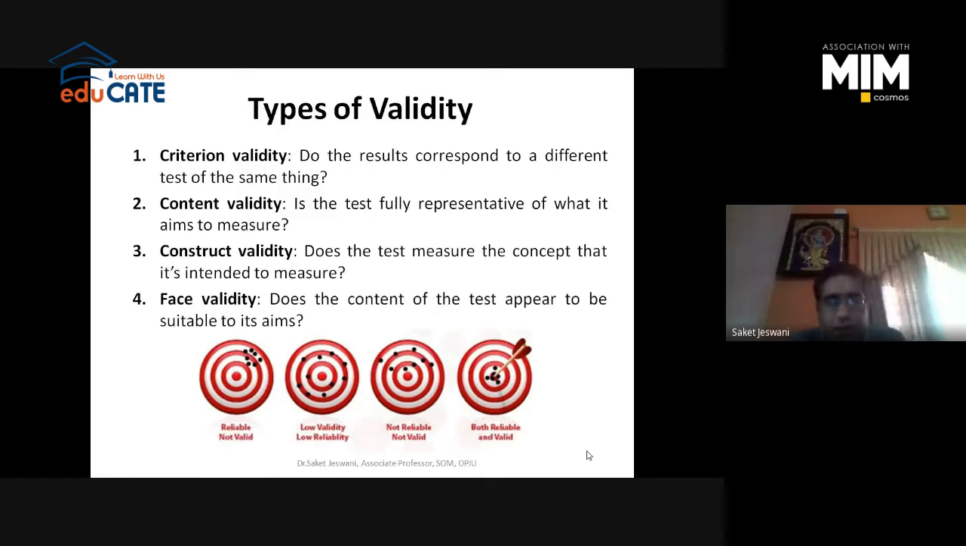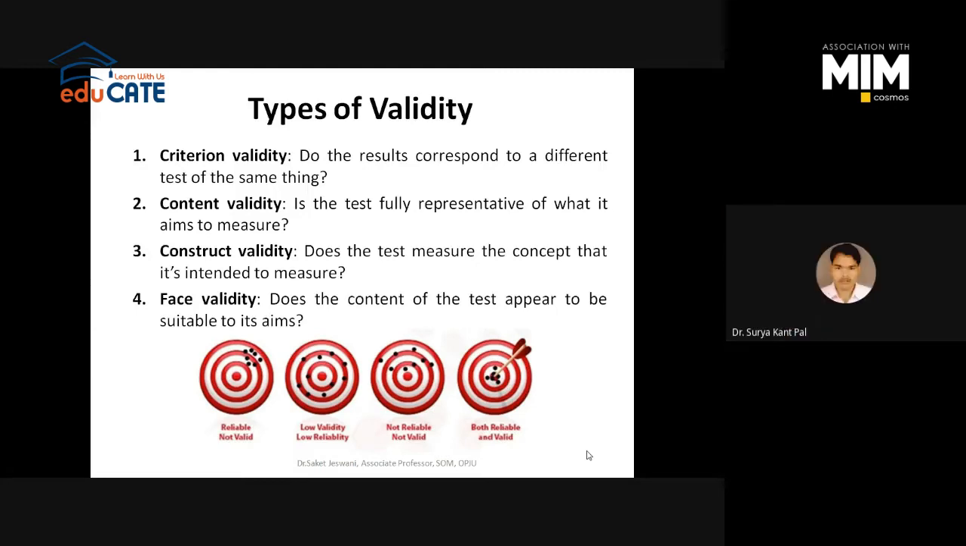And the last one is face validity. Does the content of the test appear to be suitable to its aim or not? Here we are talking about appearance. Whether your questionnaire, the instrument, is good looking or not, whether it attracts the respondents to respond or not, whether it is sufficient in length or too big to answer, so that the respondents may get bored and not give you correct responses. Whether it is good looking, whether it appeals or not, this is what face validity is.